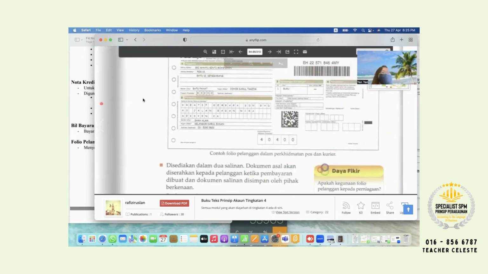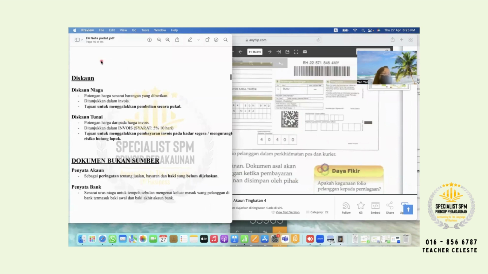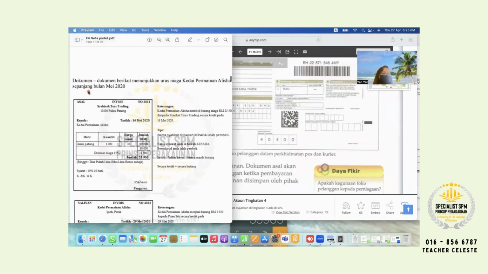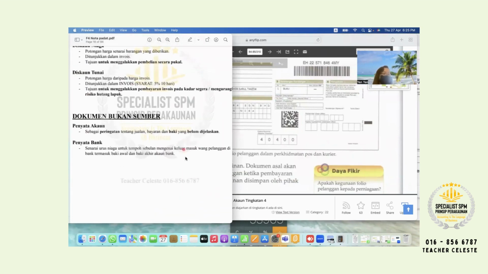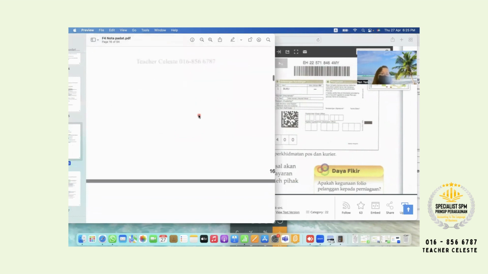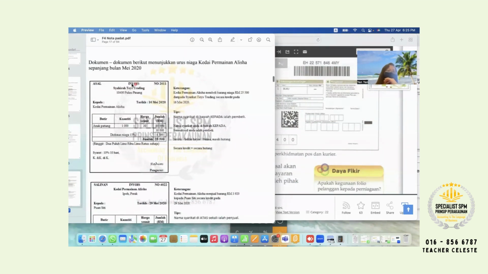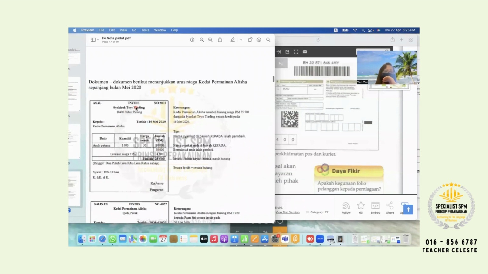Okay, actually this one 80% I taught you already, chapter 3. So I left document bukan sumber, discount, okay? And then already complete this document, this chapter 3. What I mean is you have to do the revision and memorizing. Your homework is remember, okay? Because I will do more at once like this one, keterangan. I explain the document more at once already.